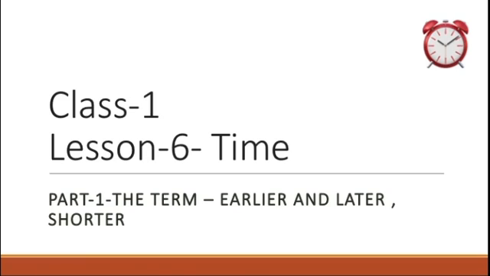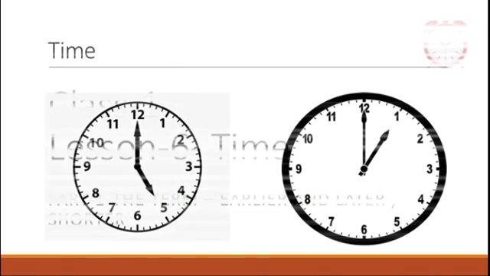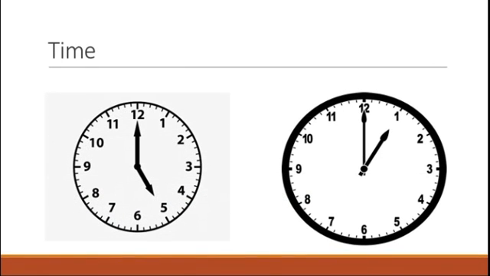Dear students, now let us first learn about time, that is the clock. This is a clock where you see the numbers from 1 to 12, right? This shows the hours as well as the minutes. There are two types of hands in this clock, the short hand and the long hand.